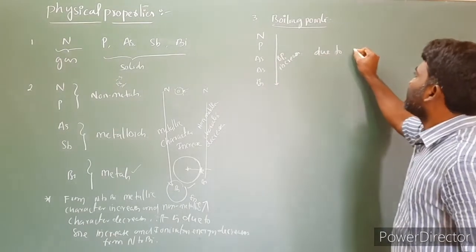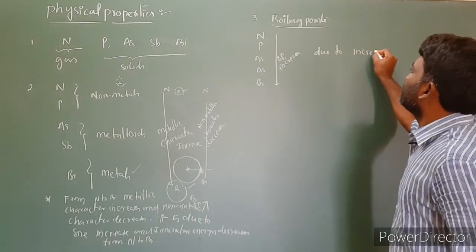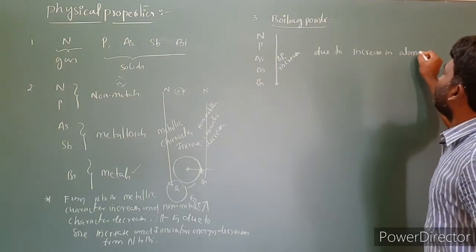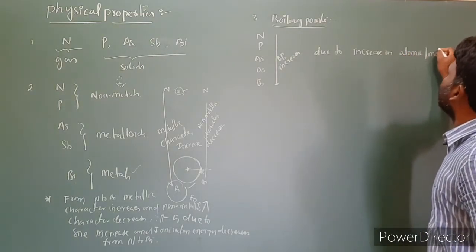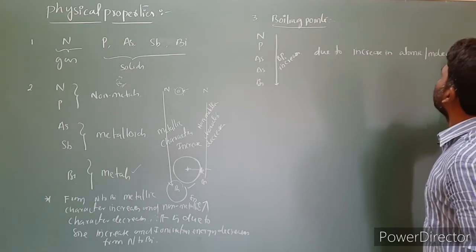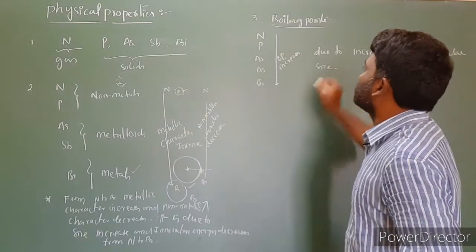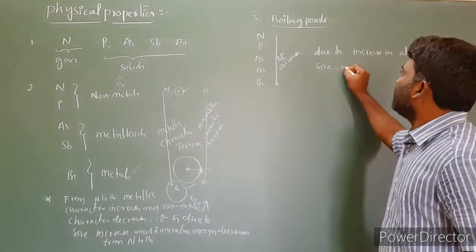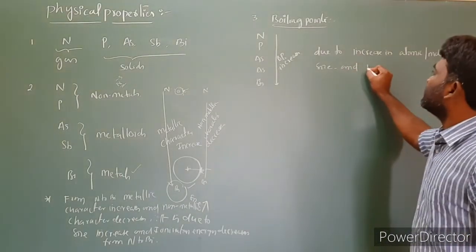Due to the increase in atomic or molecular size and increase in Van der Waals force.